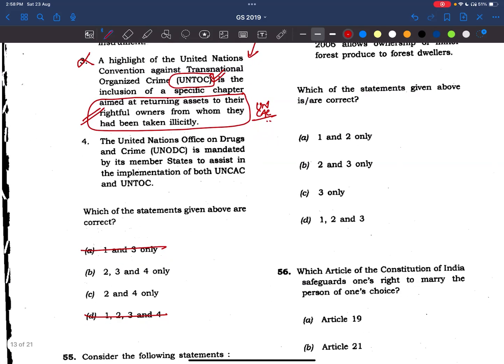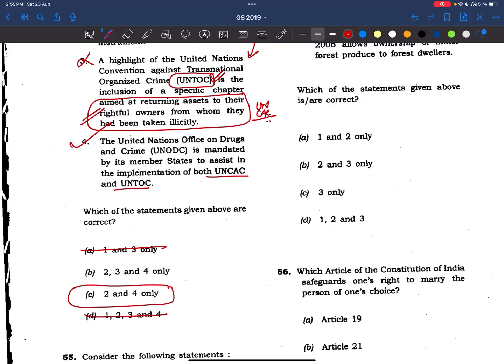So, let's go to the fourth statement. United Nations Office on Drugs and Crime is mandated by its member states to assist in the implementation of both UNCAC and UNTOC. See here, even this statement is also correct. The answer is both 2 and 4.